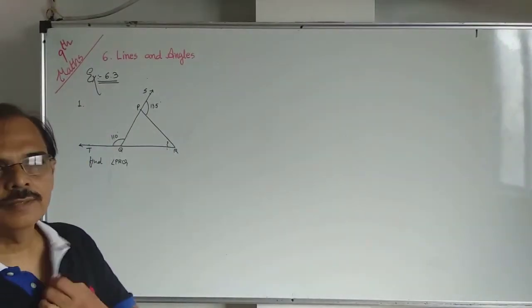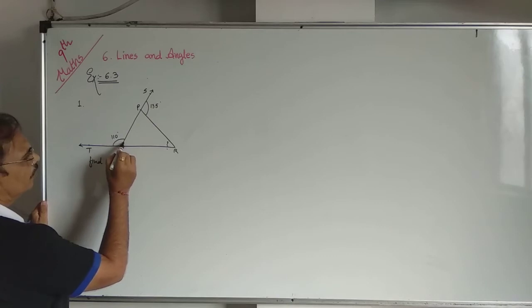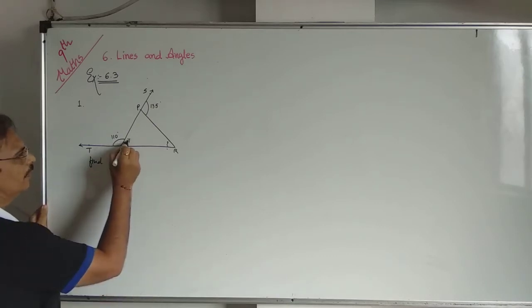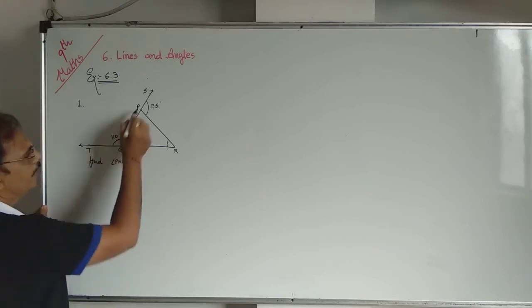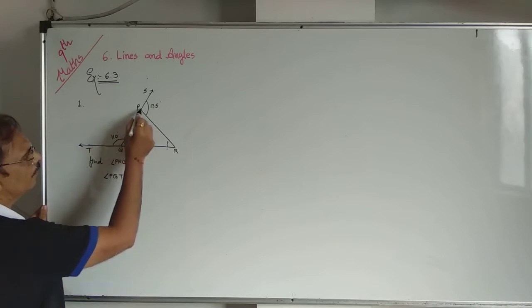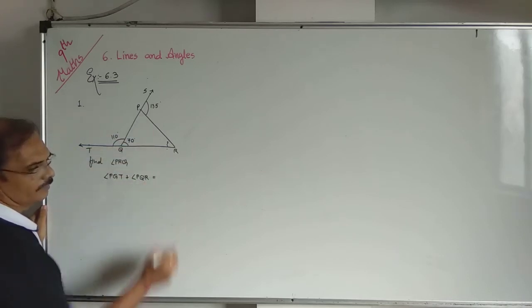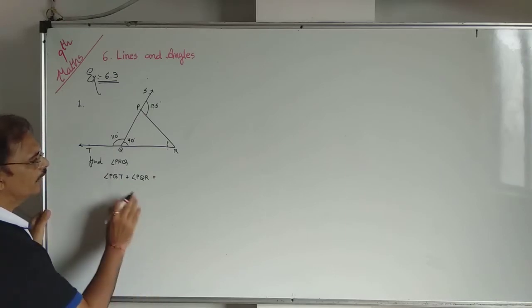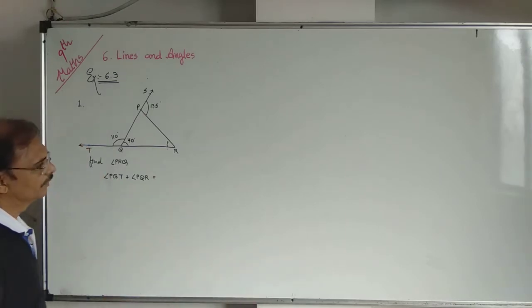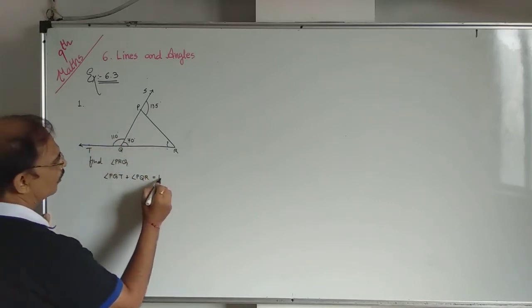Okay? See, if this is 110, you can easily find out the angle of the linear pair. That will be 70. Angle PQT plus angle PQR, focus here. You can easily do it yourself also. PQT plus PQR equals 180.